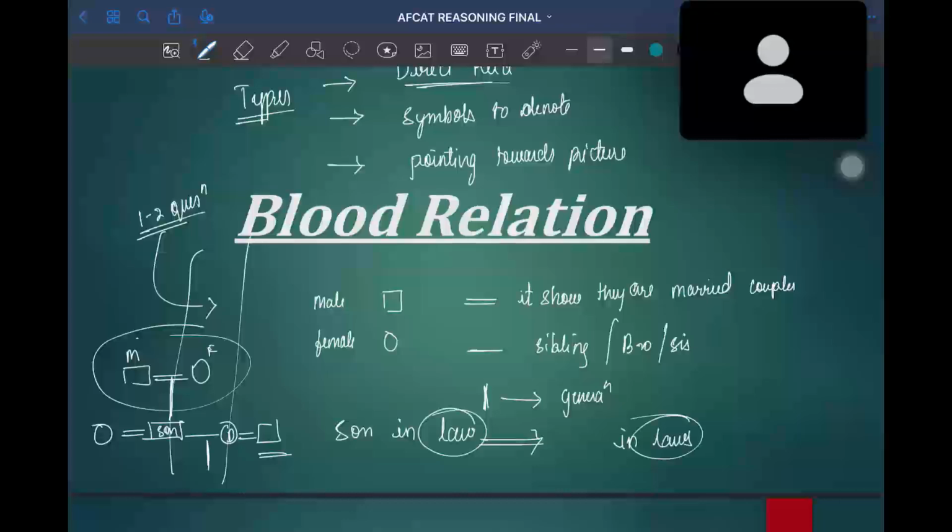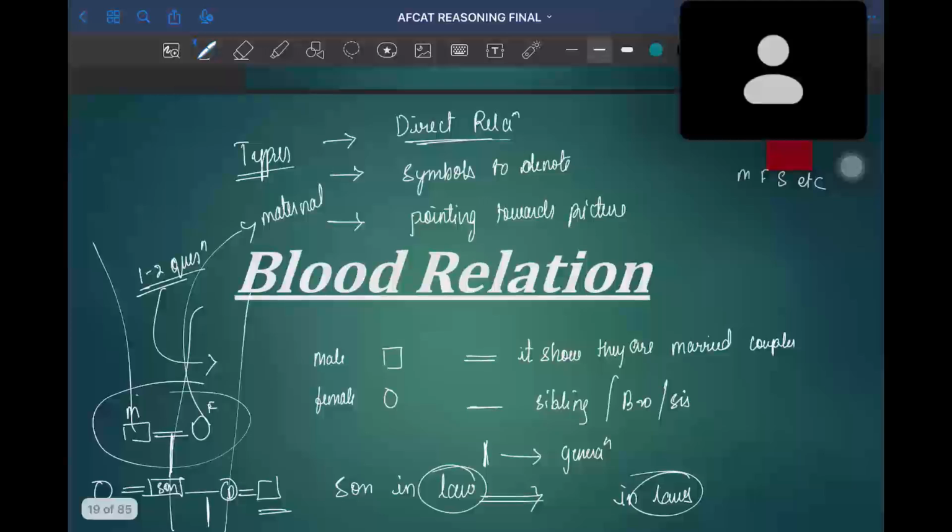When we trace a relationship from our mother's side, we call it a maternal relationship. When we trace a relationship from our father's side, it is a paternal relationship.